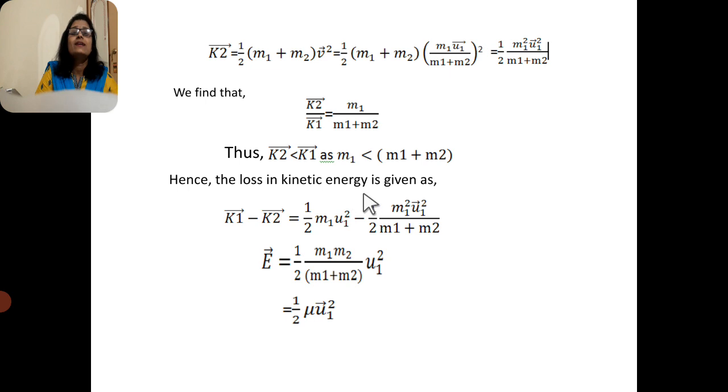Hence the loss in kinetic energy is given by K1 minus K2. Substituting the values of K1 and K2 from our equations, we get 1/2 m1 u1 squared minus 1/2 m1 squared u1 squared divided by (m1 + m2). After simplifying, we get E equals 1/2 m1 m2 divided by (m1 + m2) times u1 squared. The value m1 m2 by (m1 + m2) is nothing but the reduced mass, denoted by mu. Therefore E equals 1/2 mu u1 squared.